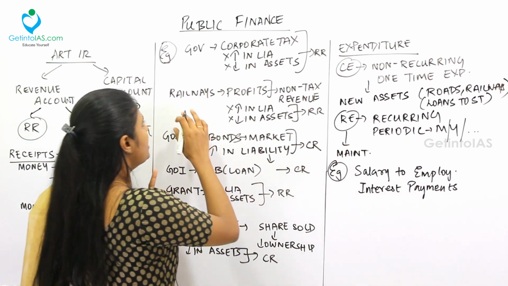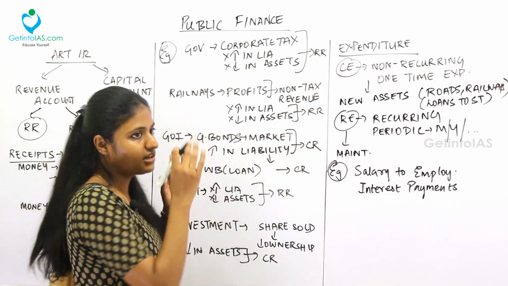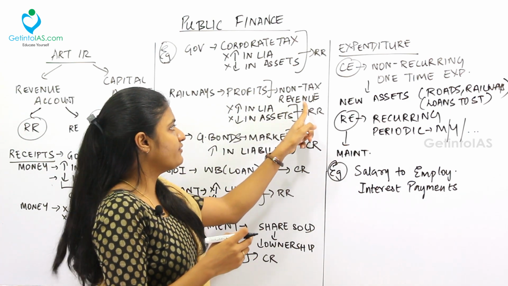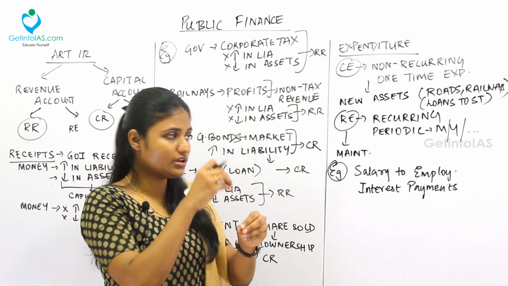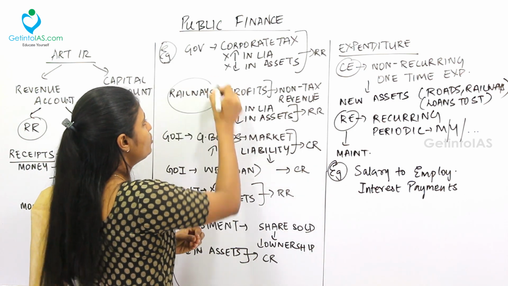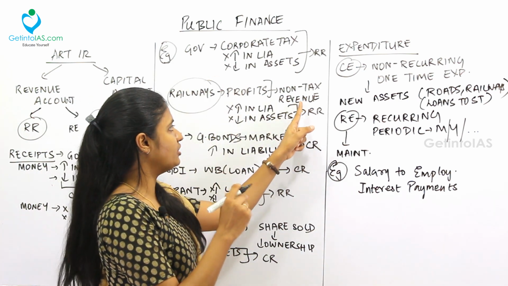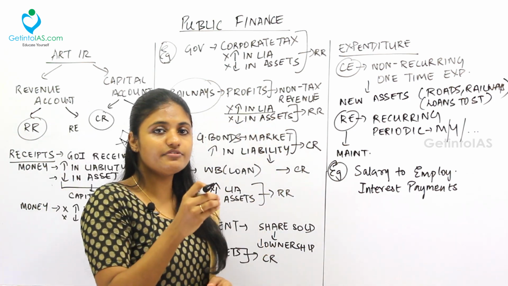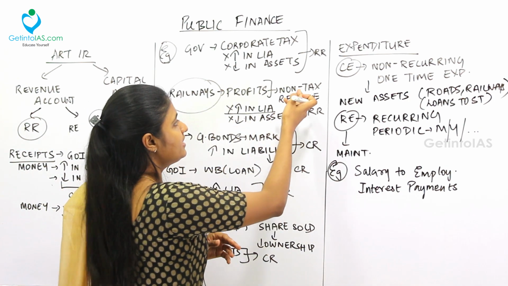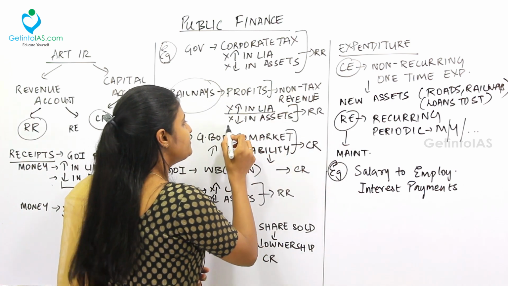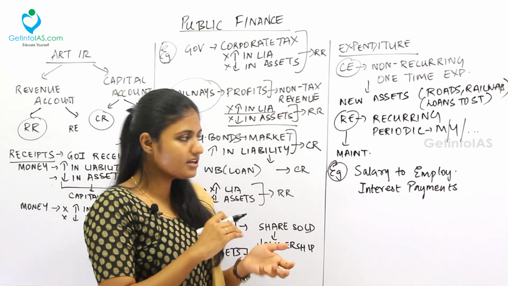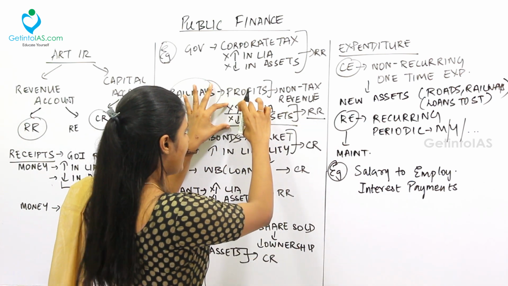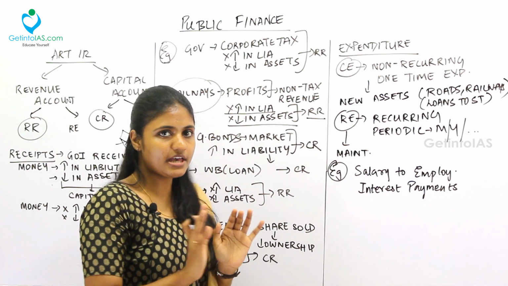Next, going to the railways. In railways, the government receives profits. This profit is called non-tax revenue because it is not taxing anyone. That is the profit of the government through railways. So this is a non-tax revenue. Receiving profits does not increase the liability. Tomorrow the government of India need not repay the non-tax revenue. And this profit does not decrease the asset of the government of India. So this comes under the revenue receipts. Put this formula and check whether something comes under revenue receipts or capital receipts.